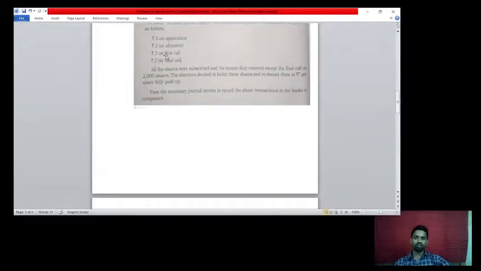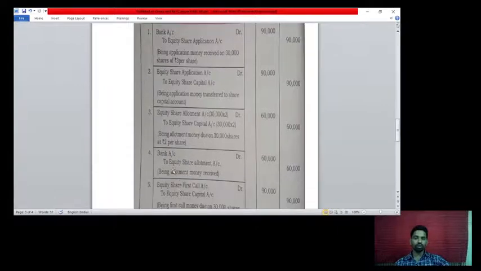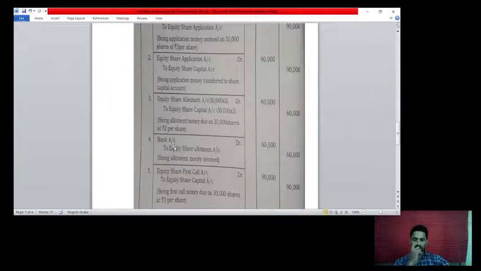Next, on allotment, as it is you have to pass equity share allotment account debit, 30,000 into 2, it's 60,000, to equity share capital account credit 60,000, being allotment money due on 30,000 shares. Now this 60,000 we are going to collect: bank account debit to equity share allotment account credit 60,000, being allotment money received.